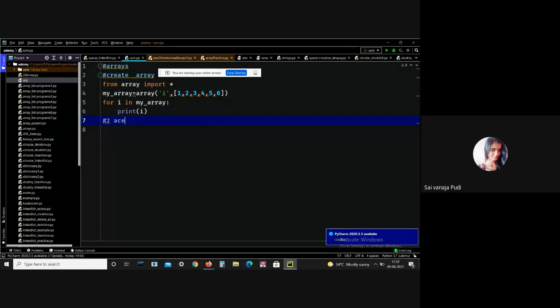I just want to access all the elements using indexes. Here I just want to print the element at index 3, so I'm giving my array of 3.